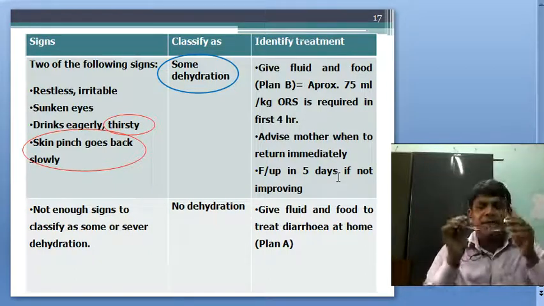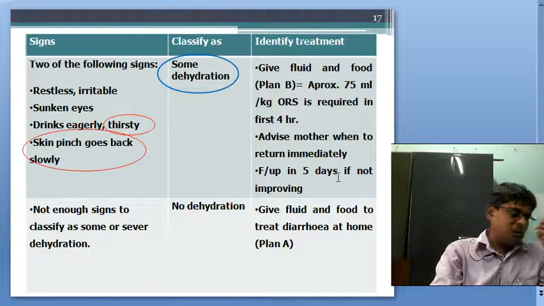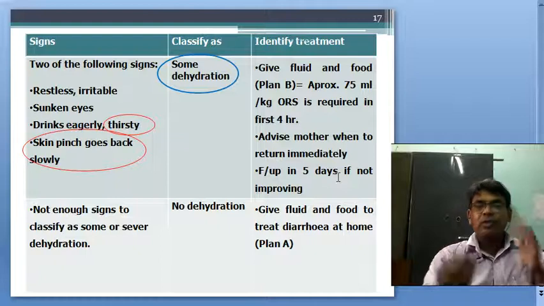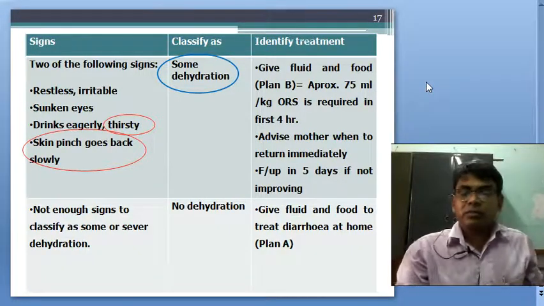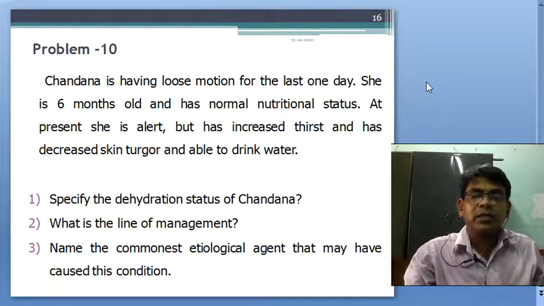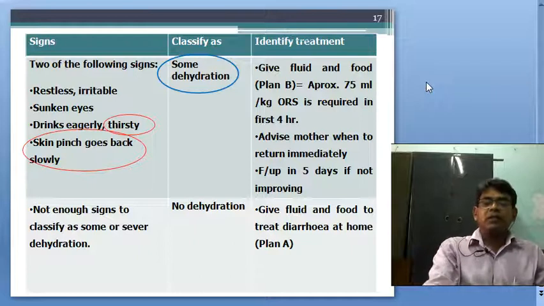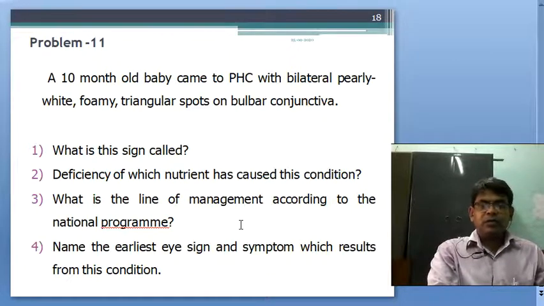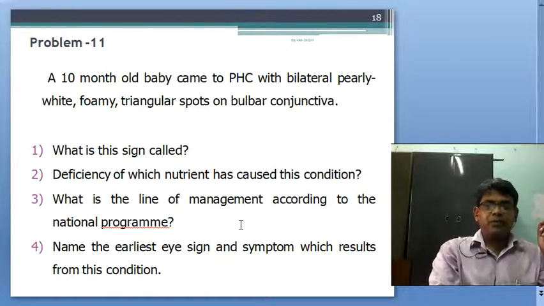Give the food and also home available fluid. If the baby is 6 months and breastfeeding, continue breastfeeding and give ORS, and also give the zinc tablet, 10 milligram per day for 14 days.